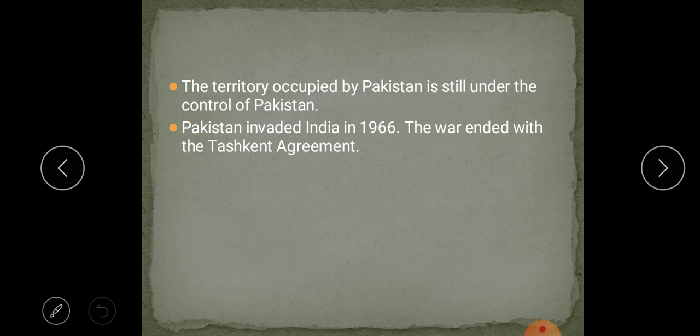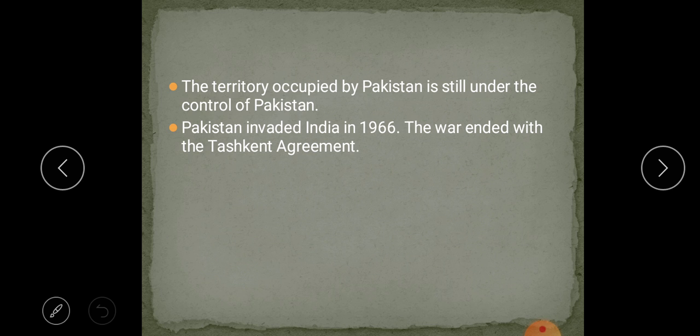In this background, formation of states based on languages was desired. After the death of Potti Sriramulu, who died after 54 days of hunger strike demanding Vishalandhra, the demand for language-based reorganization of states went up. As a result, Andhra Pradesh was formed in 1953.